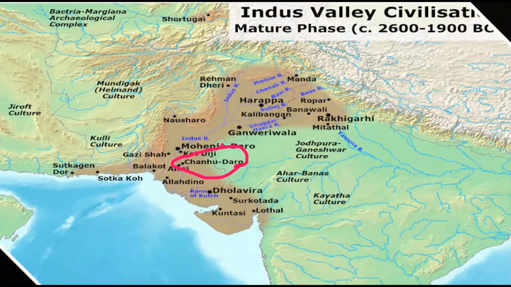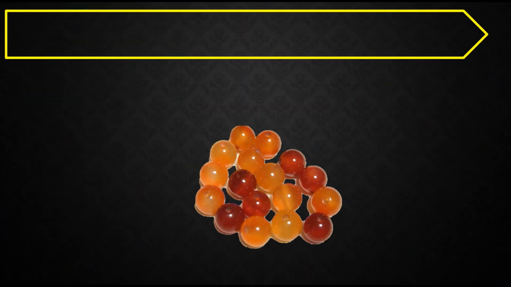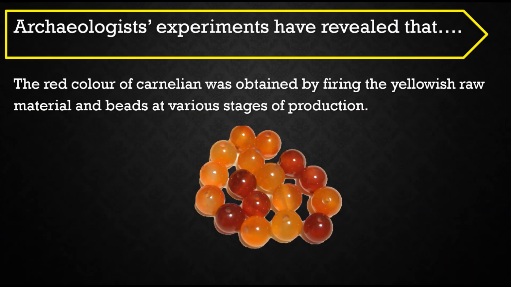And let us understand the place, Chanhudaro, as we discussed. A very famous place for craft production. Chanhudaro, you can see in this map. So you can see here carnelian. These were also available in those days. Using this, they used to paint especially.